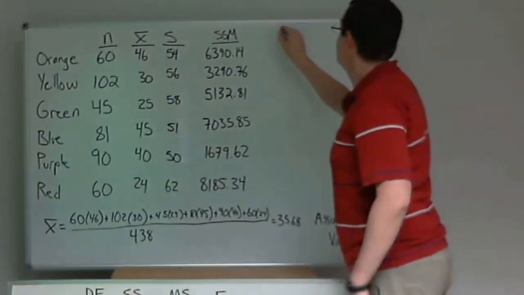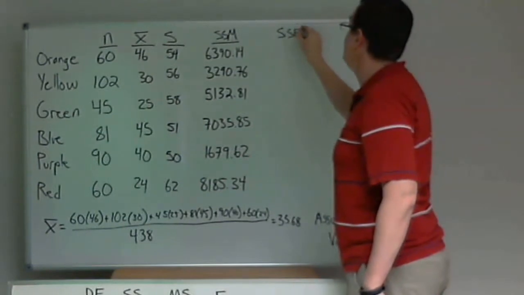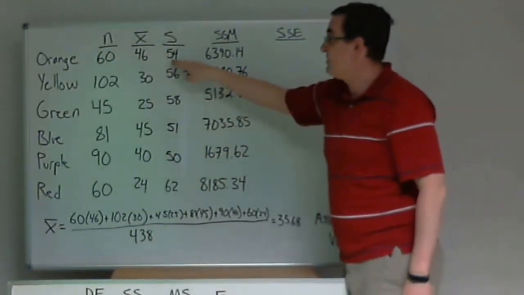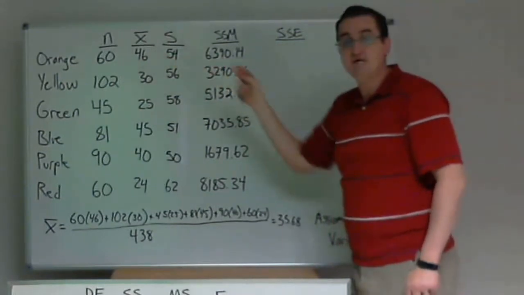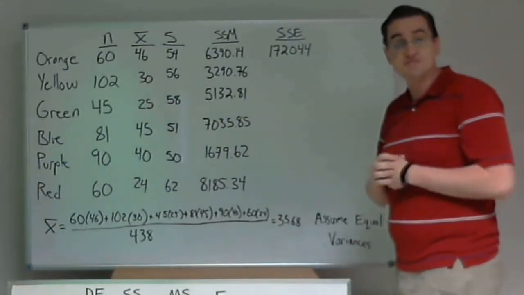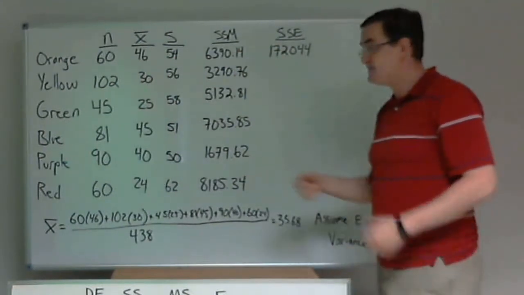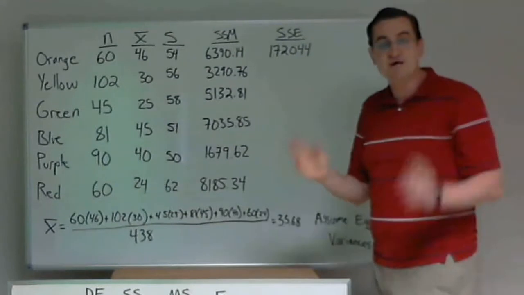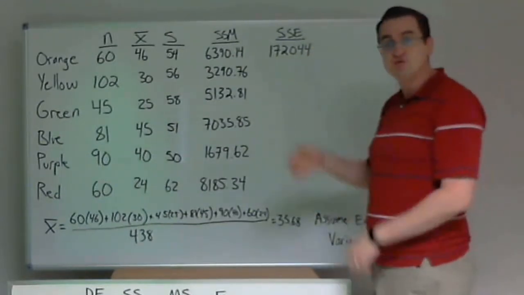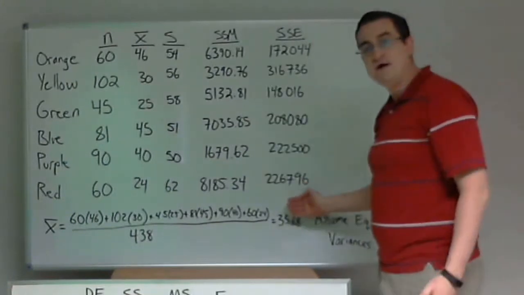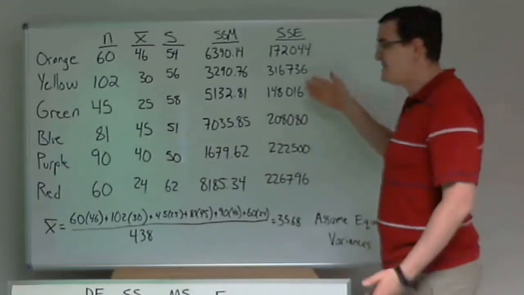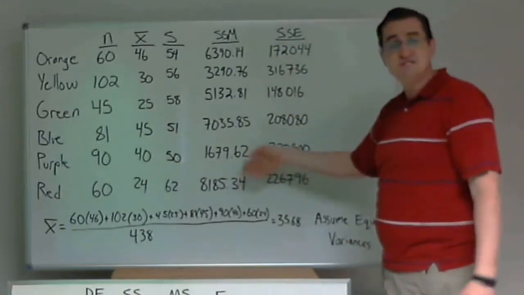And then for the SSE, I'm going to be taking n minus 1, which is 59, times s squared, which is 54 squared. 59 times 54 squared gives me about 172,000. And see, you might have thought these SSM pieces were huge because they're in the thousands, but it's relative. The SSE is also in the thousands. So we need to work it all the way out to see how the test is going to end. And yeah, I paused the video again, but 20 seconds each, so 2 minutes here, 2 minutes here.